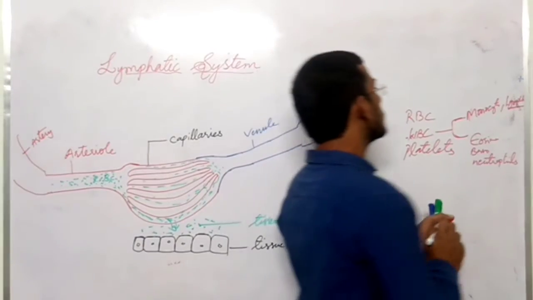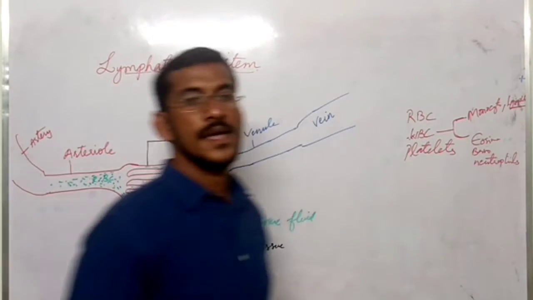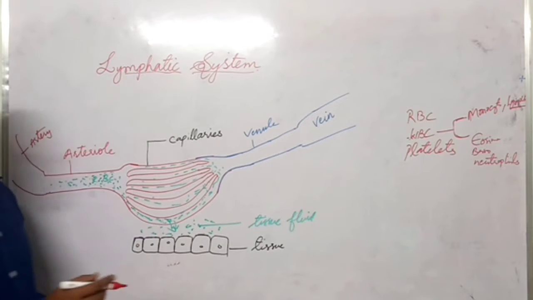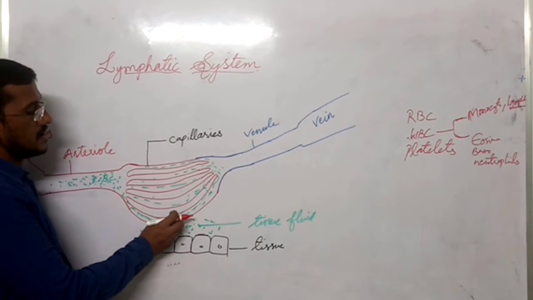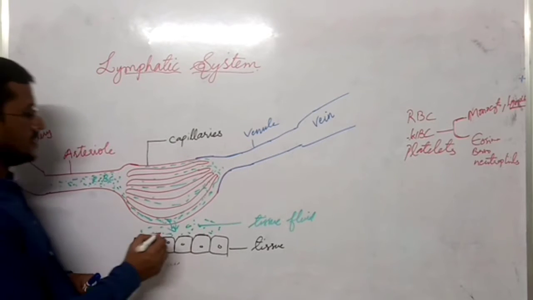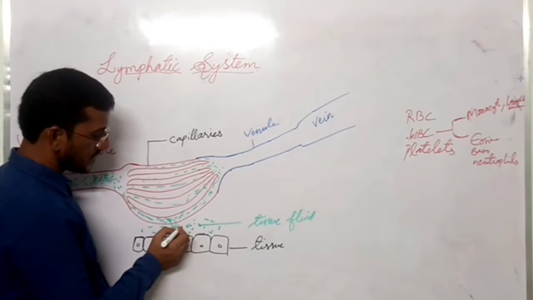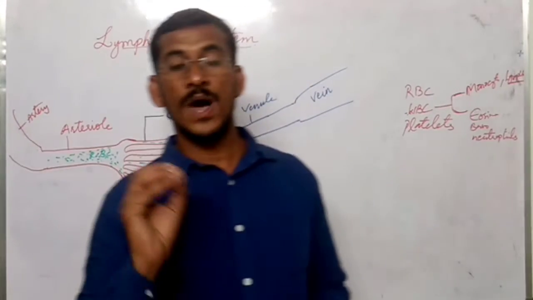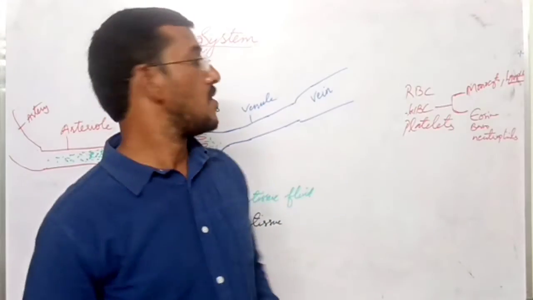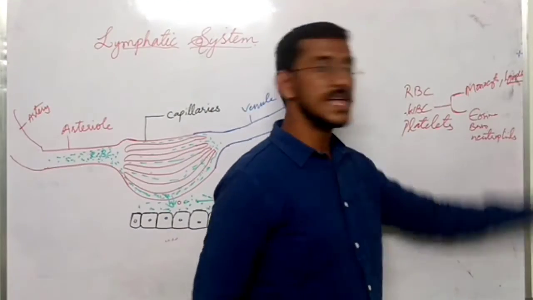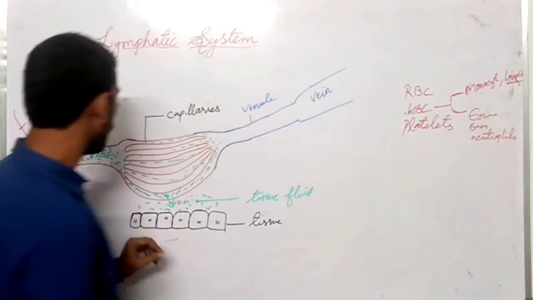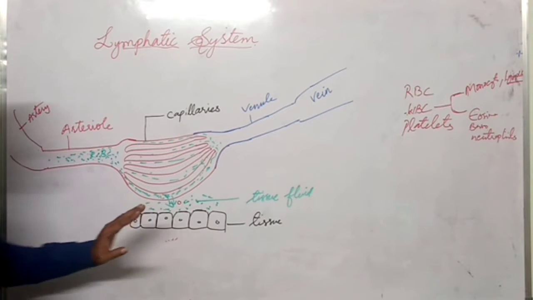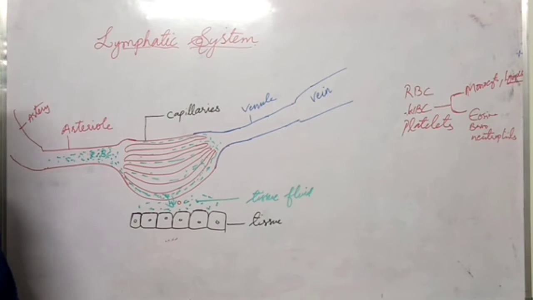So here the lymphocyte will come out of the capillary. It squeezes out of the capillary. So this is a lymphocyte. Only one blood cell will come. Among all these cells, only lymphocytes, which are very small, come out along with the fluid into the tissue region.